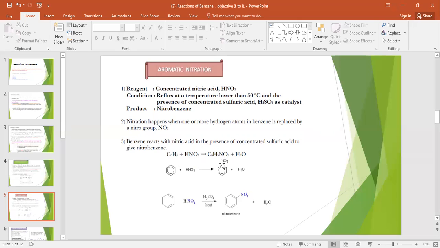This NO2 is the nitro group, so we call it nitrobenzene. The name is given here, nitrobenzene. And hydrogen from here, one oxygen from here and one hydrogen from here will form a water molecule. So formation of nitrobenzene is called nitration of benzene. This is the second type of reaction.